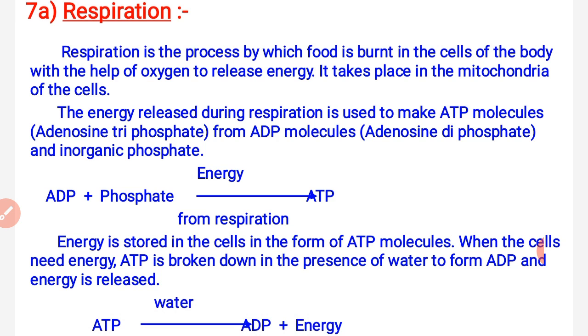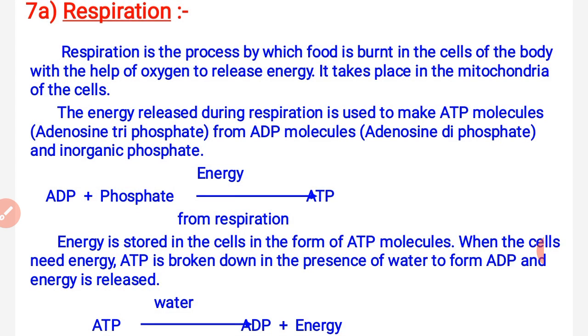It takes place in the mitochondria of the cells. You know very well that mitochondria is the powerhouse of the cells. And why are we using this term powerhouse? Because mitochondria is not only the cell organelle in which energy is produced, it actually stores the energy as well. First of all, whatever food components are present in the cells go towards the mitochondria, where the oxidation of food takes place. After this oxidation comes the ATP, which is a form of energy.